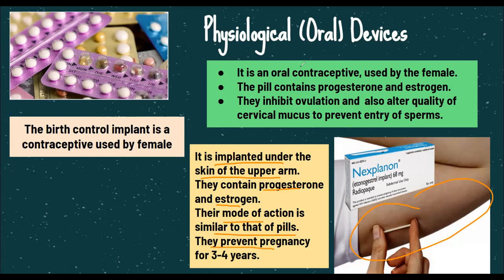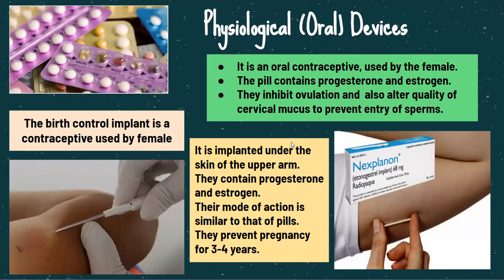For example, pills are very temporary, effective for a few days in a month. This you can just implant and forget for 3 to 4 years to avoid any pregnancy. One example is Nexplanon.